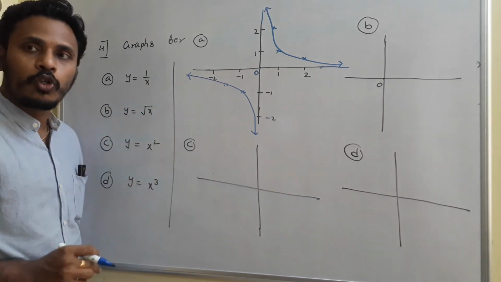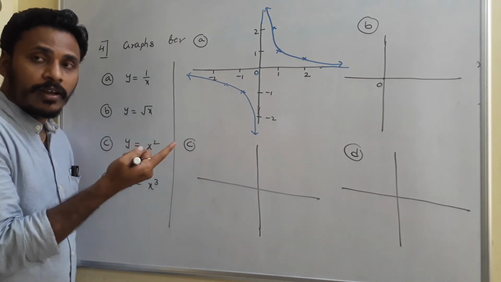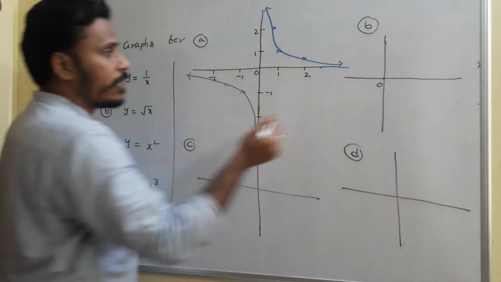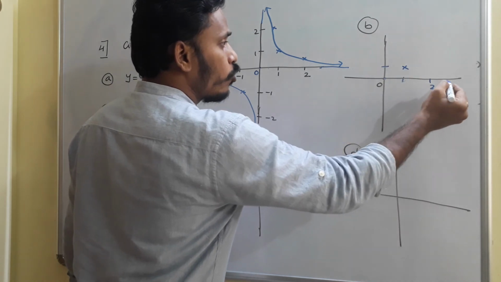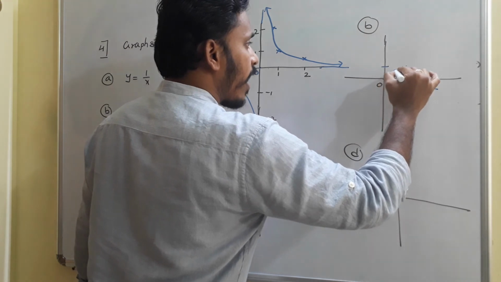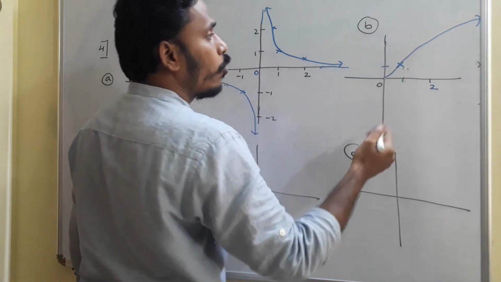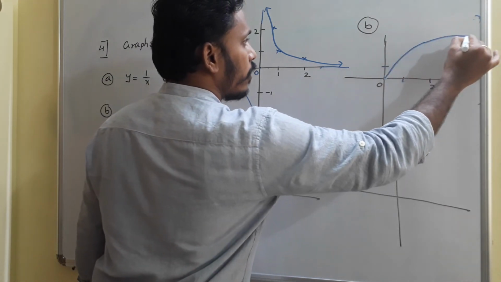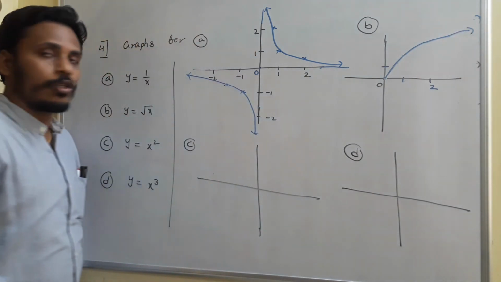Then coming to y is equal to root x. If you take a negative value in the place of x, we can't have a real number. So leave the negative region, think about the positive region. If x is 0, y is 0. If x is 1, y is 1. If x is 4, root 4 you will get like that. If you sketch, the graph goes on like this. If you imagine the shape, actually the shape will be like this. This is the rough sketch for y is equal to root x.